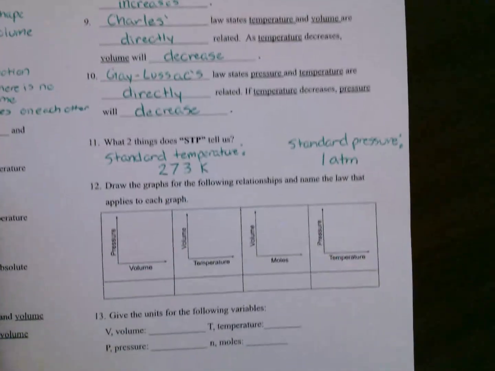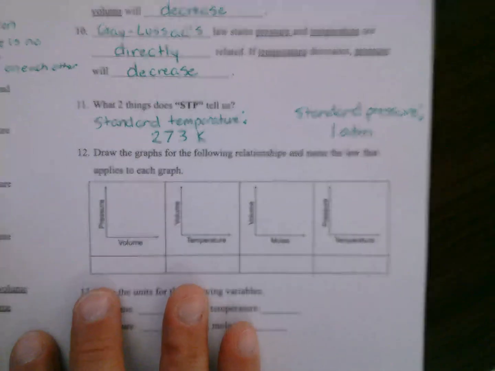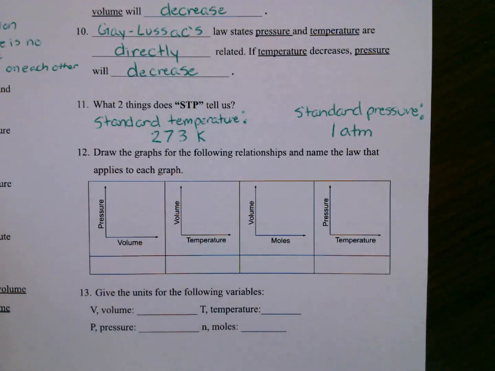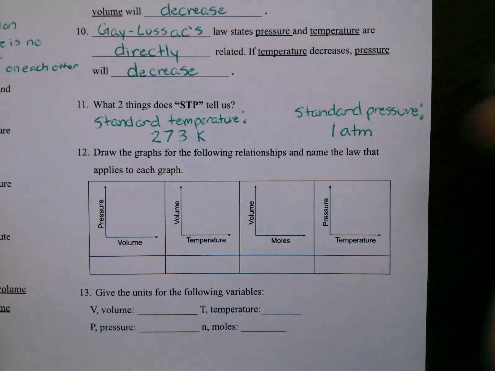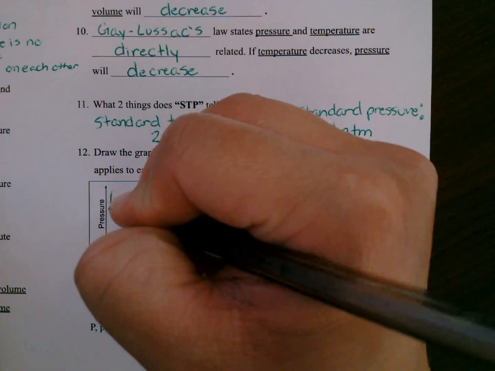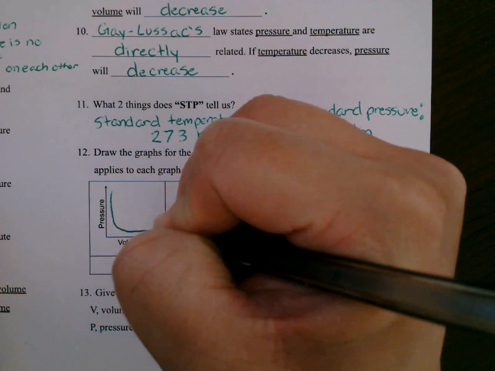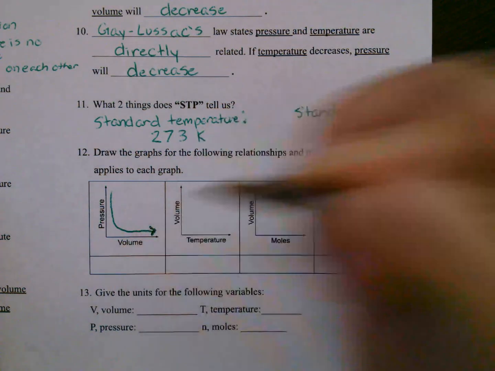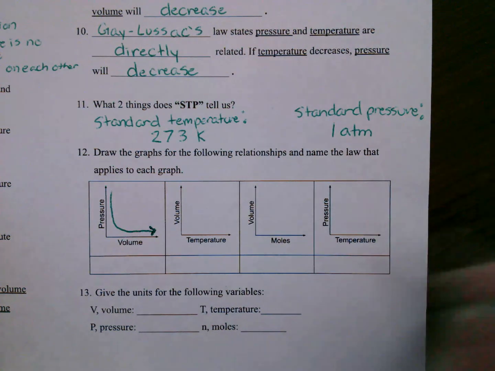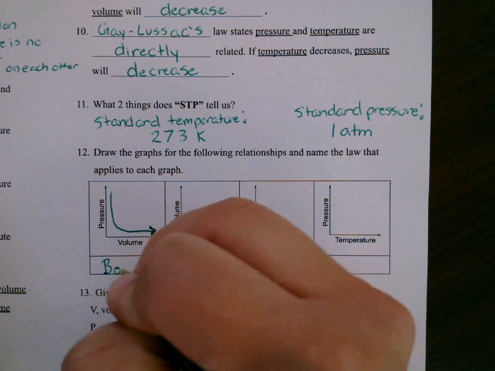Number 12, draw the graphs for the following relationships and name the law that applies to each. So pressure and volume, those are indirectly related. So if one goes down, the other's going to go up. This is what the graph will look like. And that's Boyle's law.